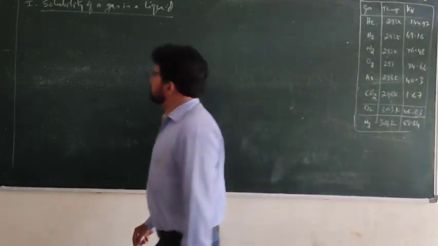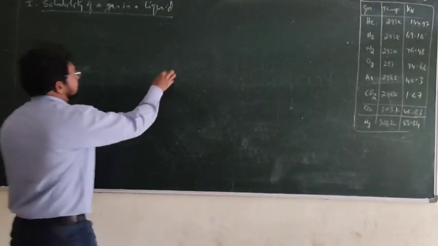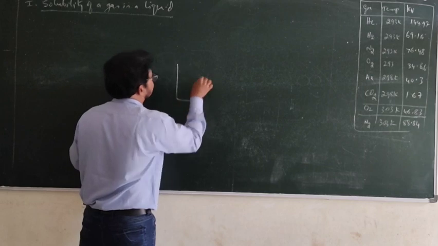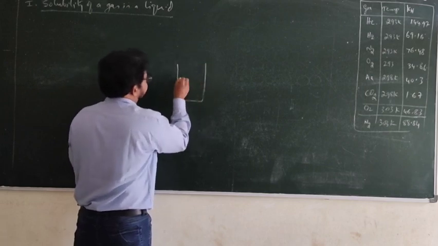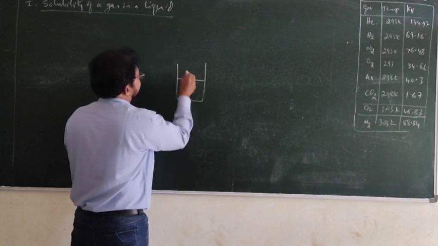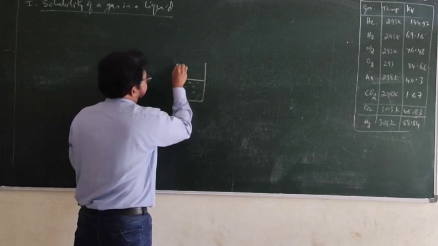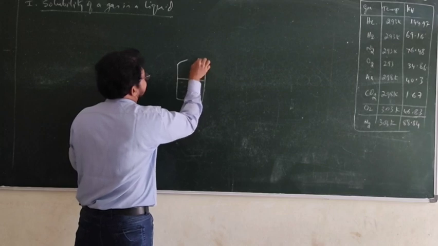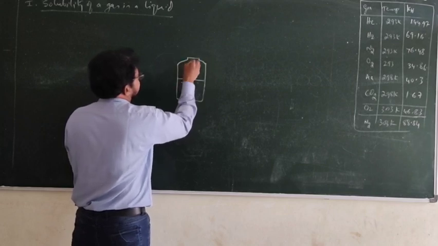See, if you take any gas in a closed system over a liquid, think this is the liquid, and over which you have enclosed a gas in the closed system. This is a gas.